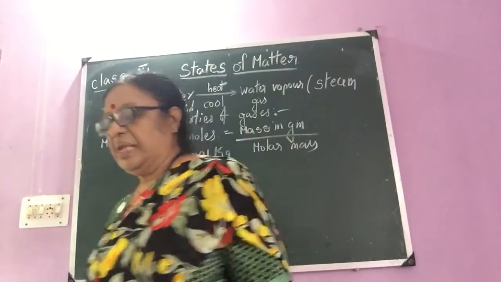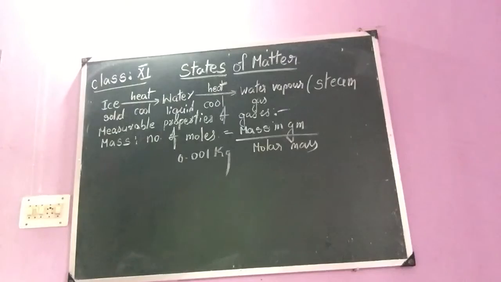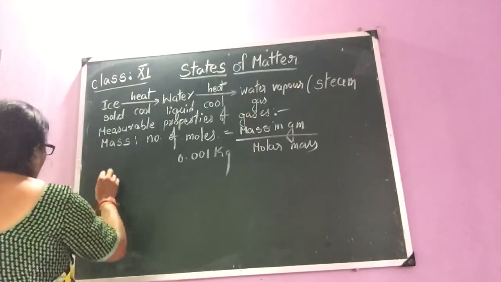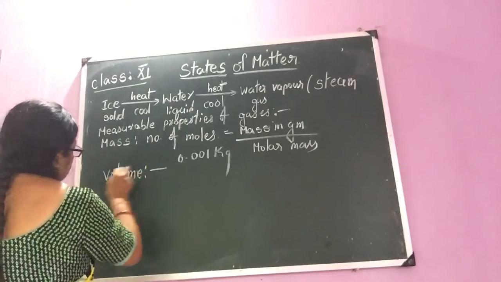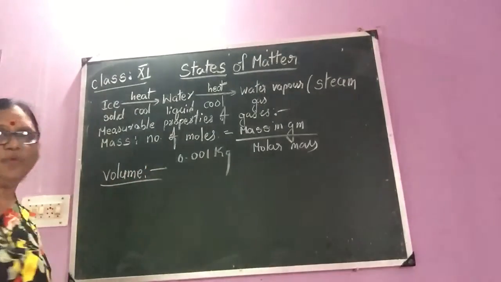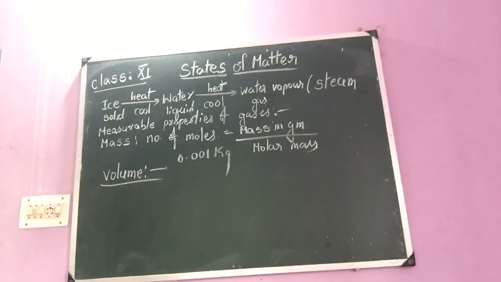Okay, children? Now, next, let us start volume. What do you mean by volume? Mass is clear, children. What is volume? Volume may be defined as the space occupied by it.